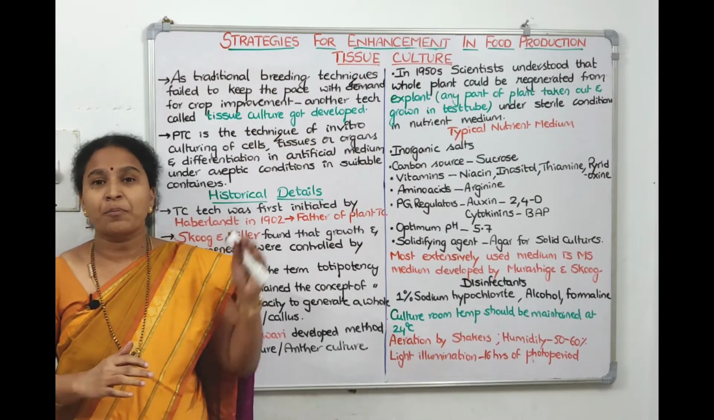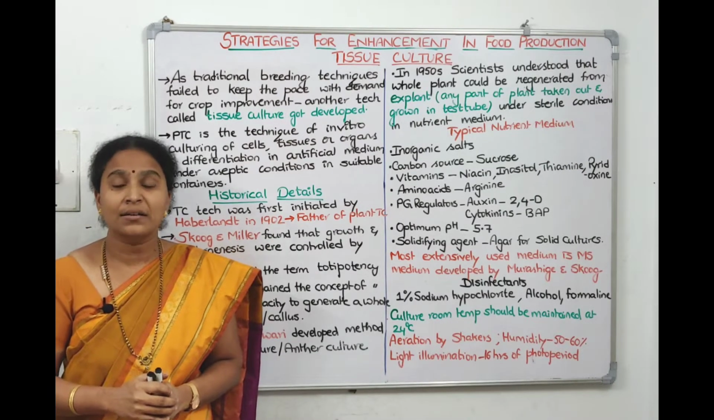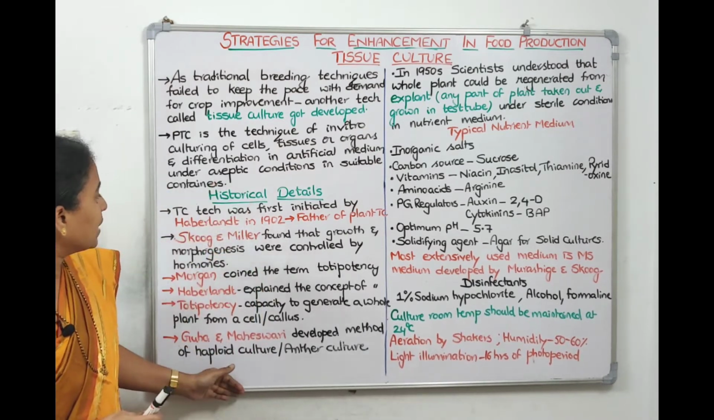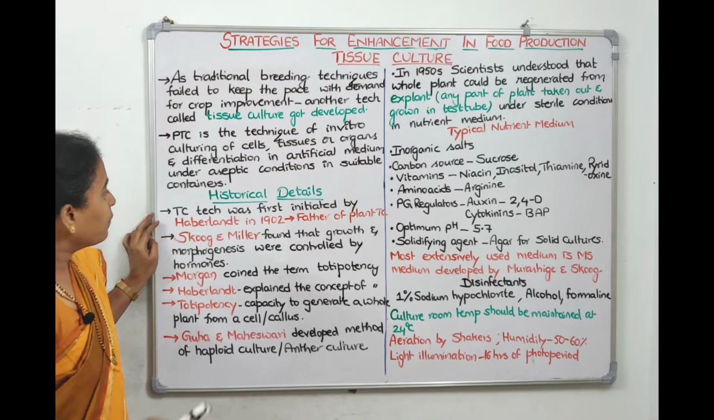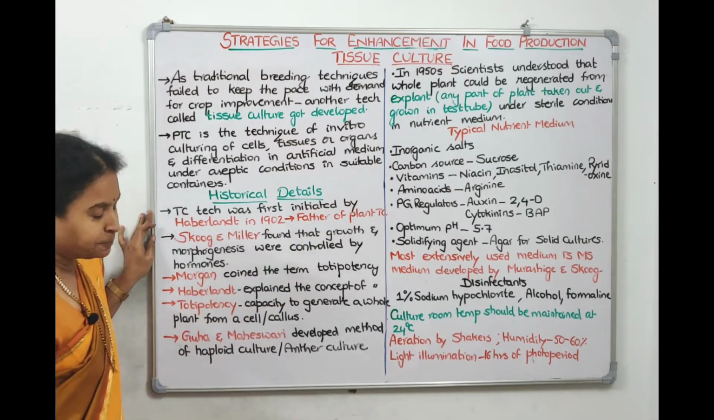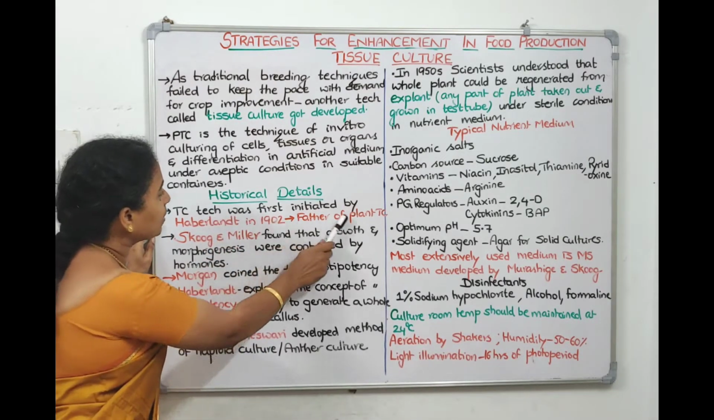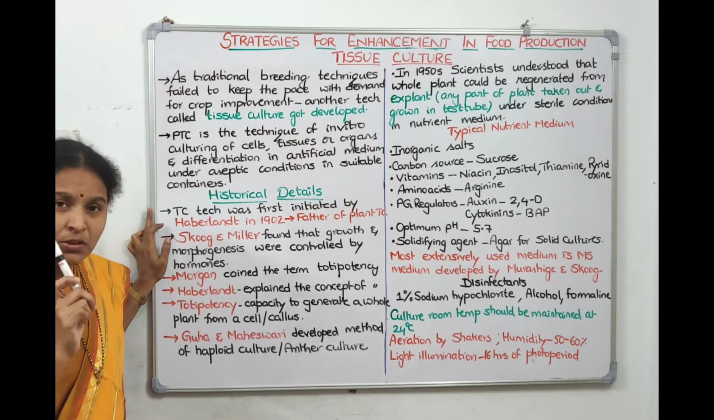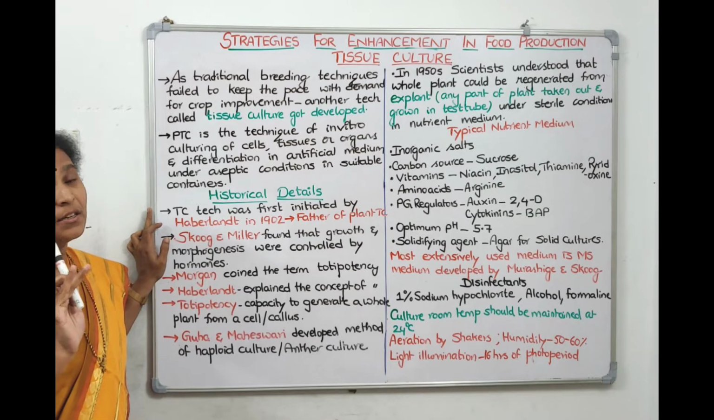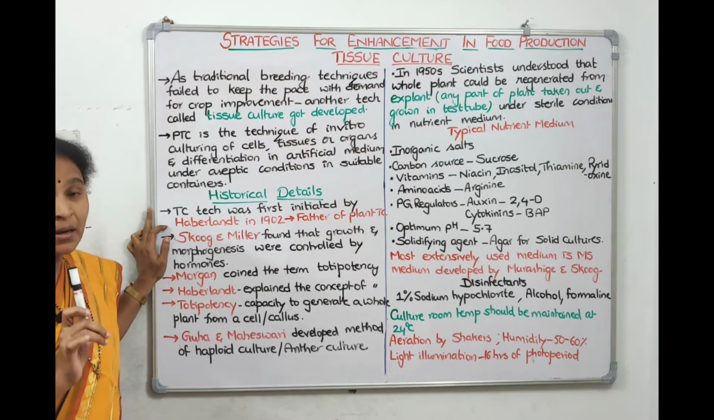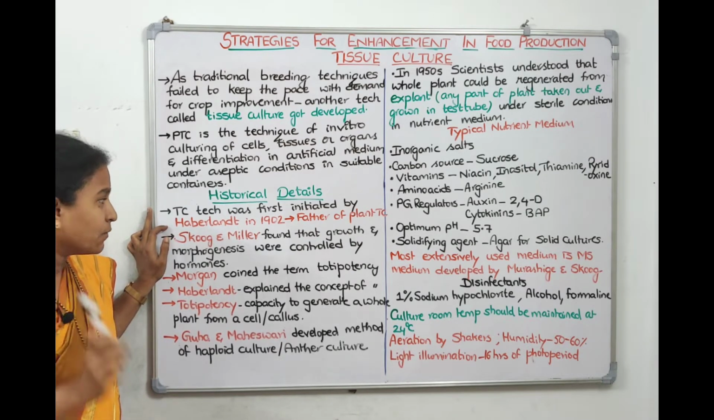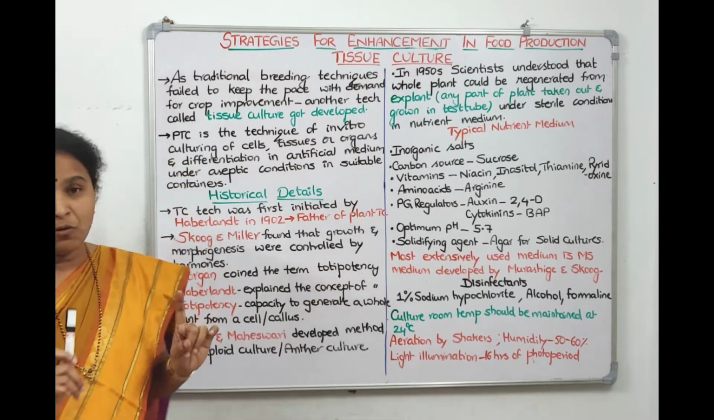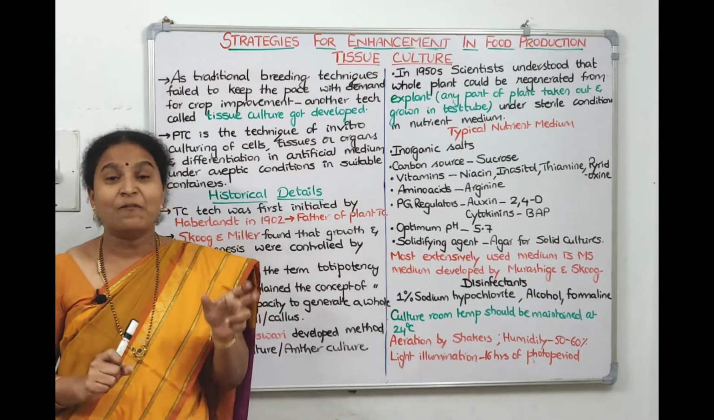Before getting into the process of the technique, let us see the historical details about tissue culture that I have written here, children. Now let's start. Who first initiated the tissue culture technique? A scientist called Haberlandt first initiated the technique of tissue culture in 1902. That is why he is called the father of plant tissue culture. Now we know, for whom do we give the title father?